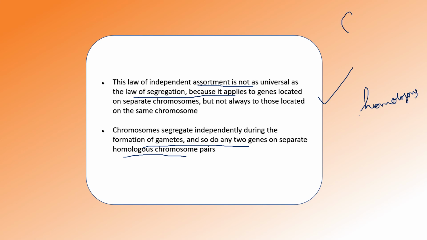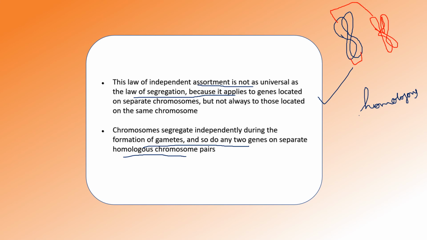For example, this is a chromosome and this is another chromosome. These two are non-homologous and these two are homologous chromosomes.